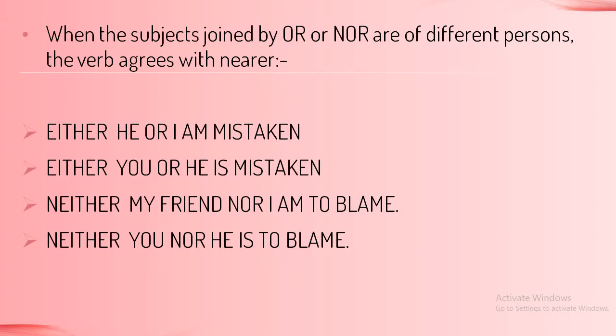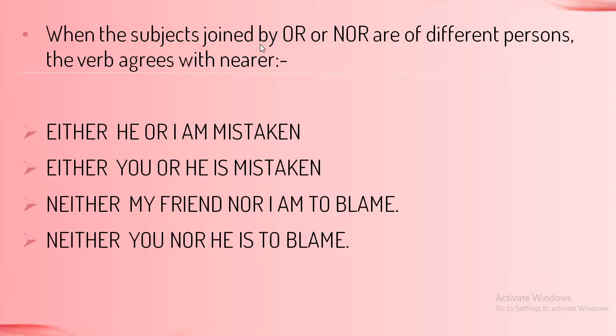When the subjects joined by or or nor are of different persons. In the previous slide, we discussed the same person, whether it is first person, second person or third person. So what are these? If I am talking, I become the first person. If I am talking to you, you will become the second person. If both of us are talking about a person in his home or in the market, that particular person becomes the third person. So this is what it is all about.